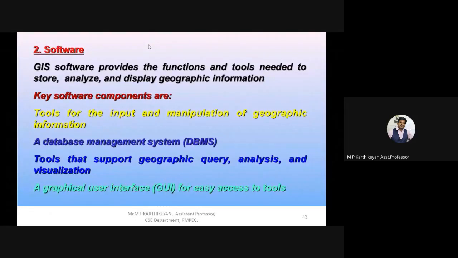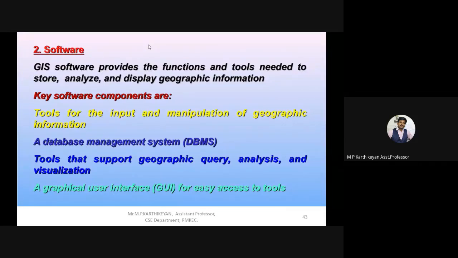We can combine multiple layers, but we can't overlap the data on each other. The software tool stores the data efficiently, analyzes it properly, and finally displays proper geographic information. So there should not be misinterpretation of data, and there should not be any error in the data. These kinds of efficient things can take place using software.